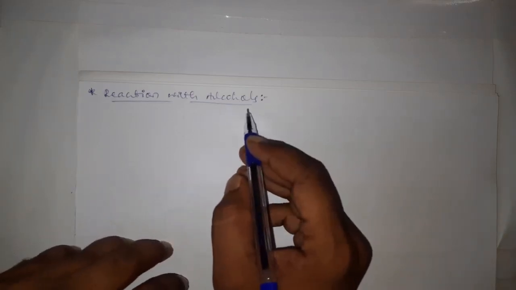Hello students. In the last class we discussed the reactions of aldehydes and ketones. In that class we discussed the reactions of aldehydes and ketones with hydrogen cyanide and hydroxylamine. Okay? And in this class we are going to discuss the reactions of aldehydes and ketones with alcohols.